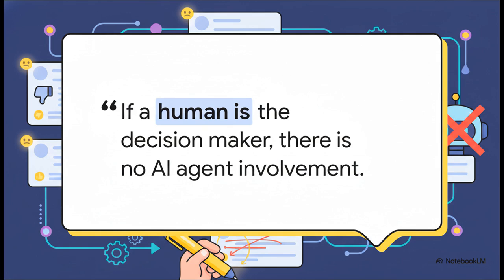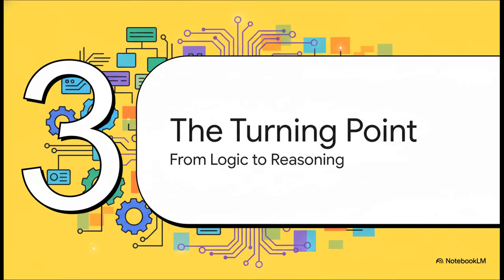You are the one making the decisions and doing the improvements. And as long as a human is the decision maker, well, it's a workflow. It is not an agent. So, if a human is always the one in the driver's seat, how do we get to a real agent? That question brings us to the most critical part of this whole explainer. This is it, the jump from human logic to actual machine reasoning.